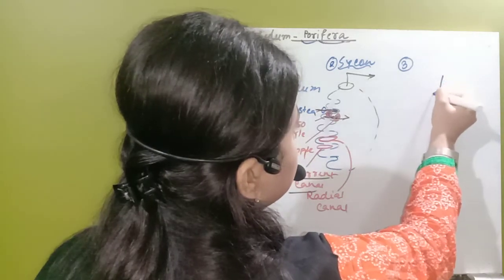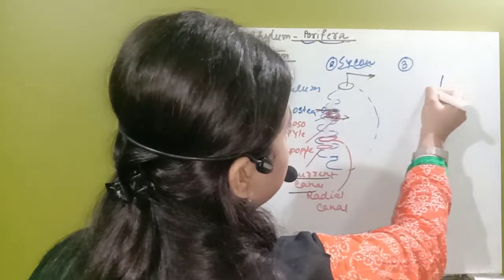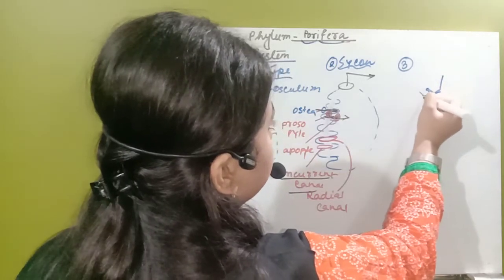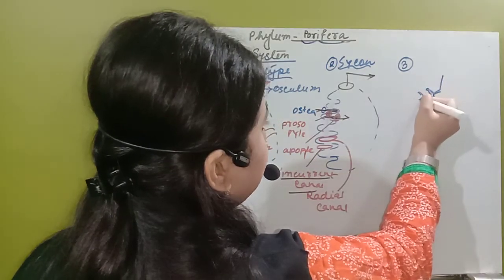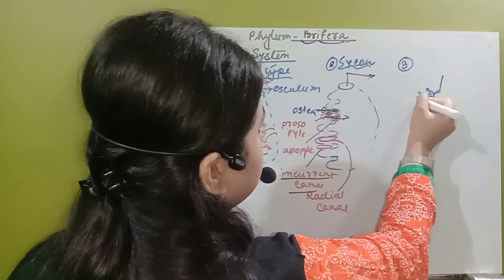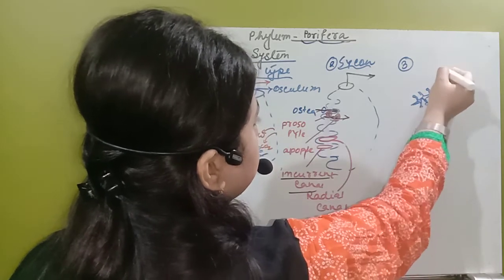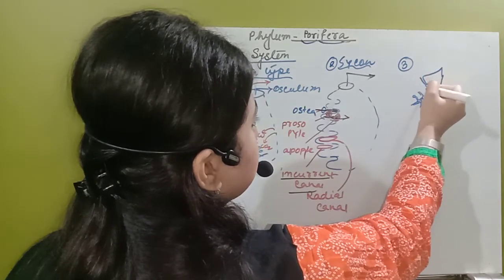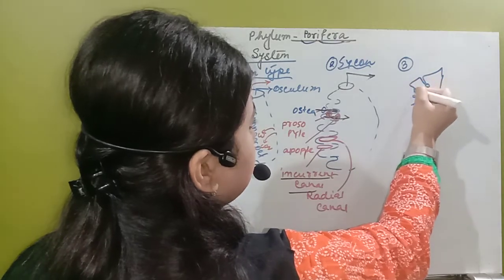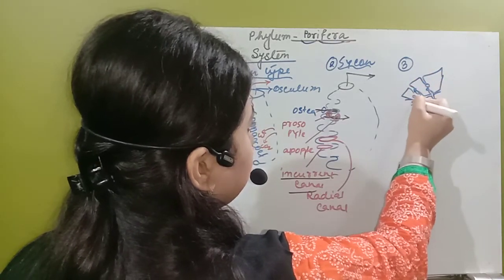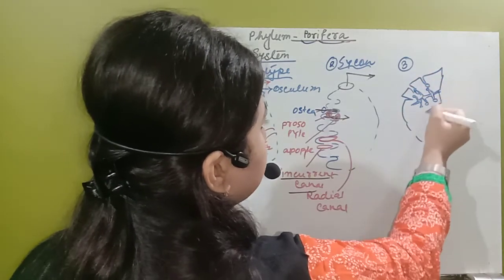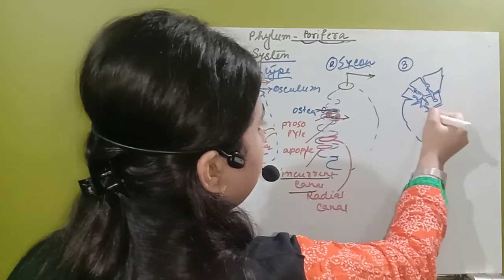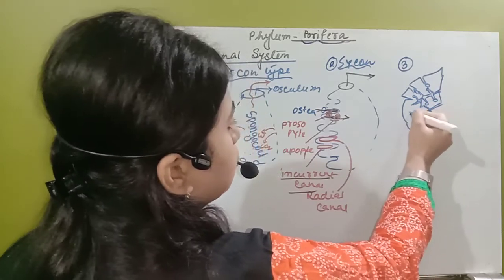So you can see, suppose some channels have developed. Those channels are known as flagellated chambers. So these are the flagellated chambers. From outside also this organism will take the gas and nutrients, and this way the whole organism will develop this type of flagellated chambers. So what happened?